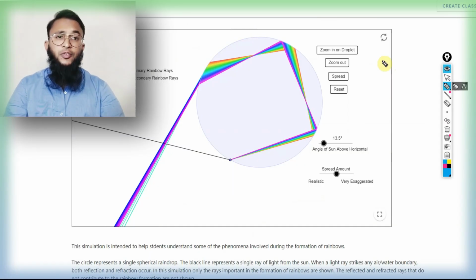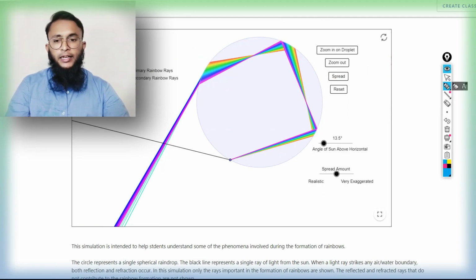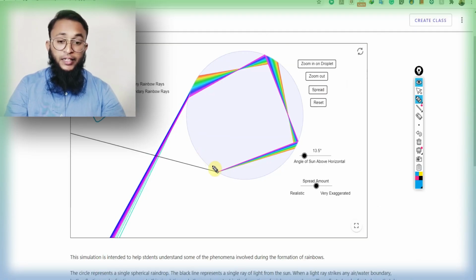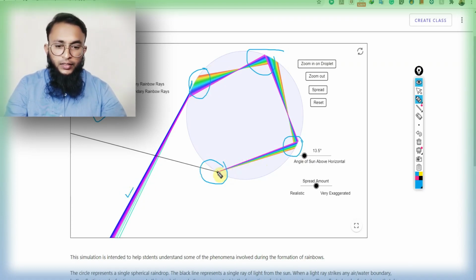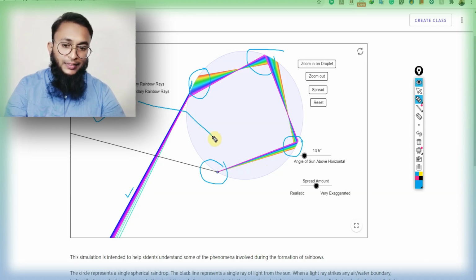We see a secondary rainbow due to the dispersion of light from the same droplets again. Light coming from the sun, when it enters from this direction, undergoes refraction, and again undergoes internal reflection, and internal reflection, resulting in the light ray coming like this. If you see here, the light ray is not bending the way it has bent in the primary rainbow. When the light ray was entering, it bent like this in the primary case, but here in the secondary case it is bending in this way.